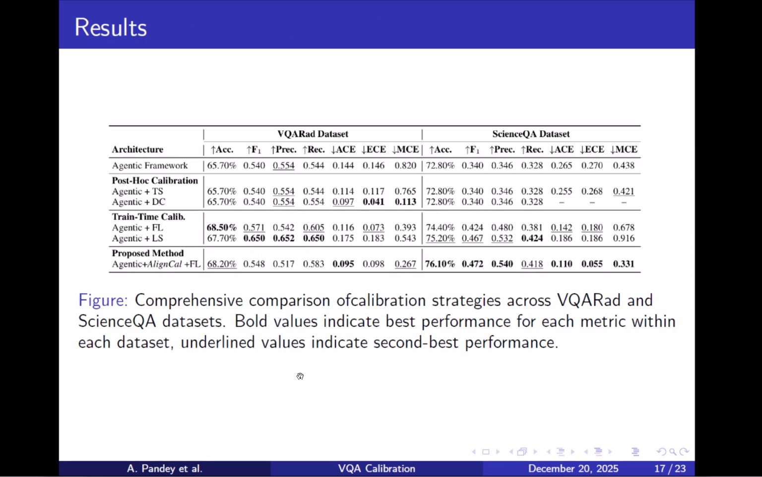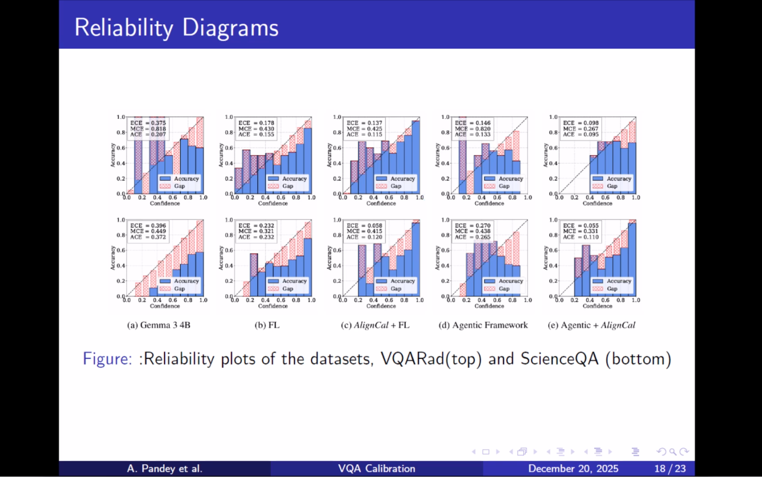So this particular table summarizes calibration performance across VQA and ScienceQA. We compare multiple calibration strategies such as post-hoc methods and train-time methods using the standard metrics of expected calibration error, adaptive calibration error, and maximum calibration error. Across both datasets, our approach consistently achieves best or second best performance, showing that AlignVQA improves confidence reliability without sacrificing accuracy. These reliability diagrams provide a visual confirmation of the results.